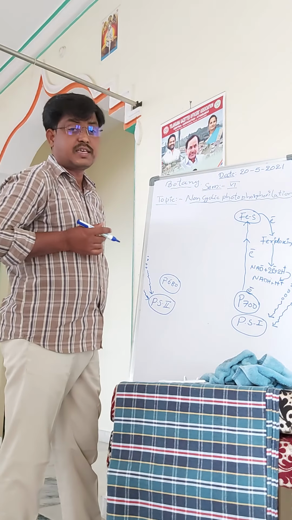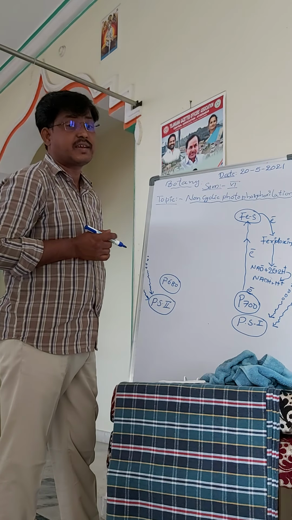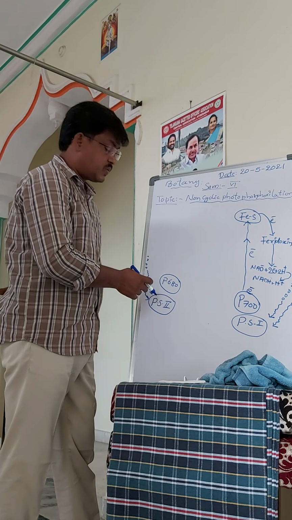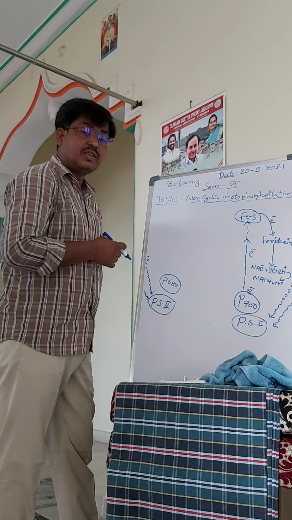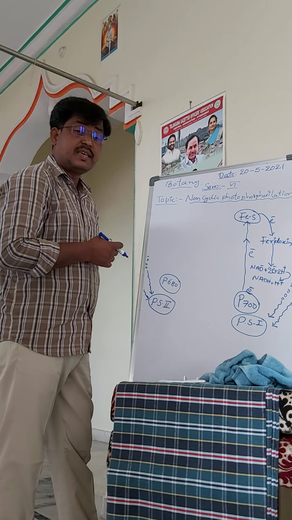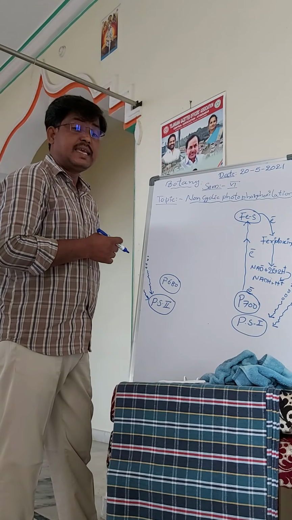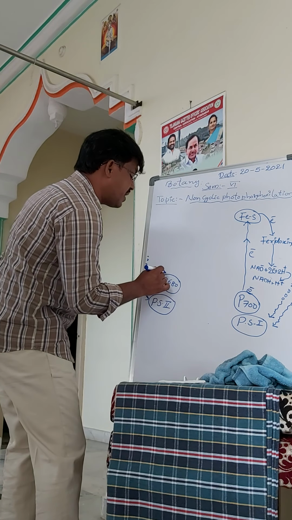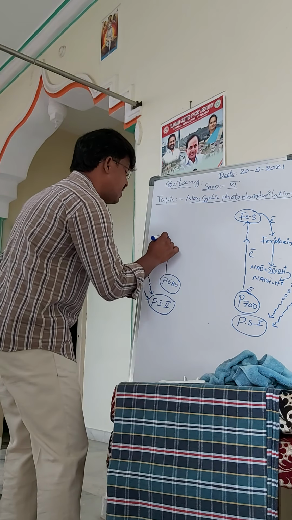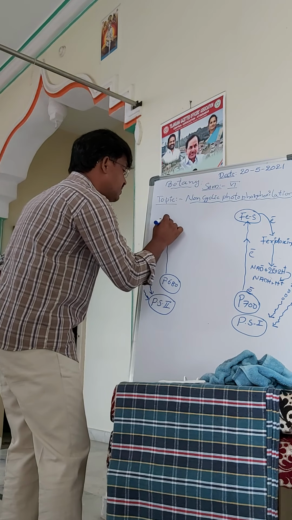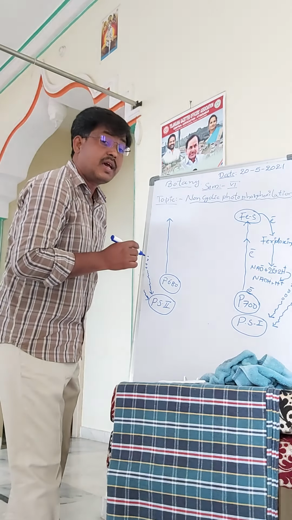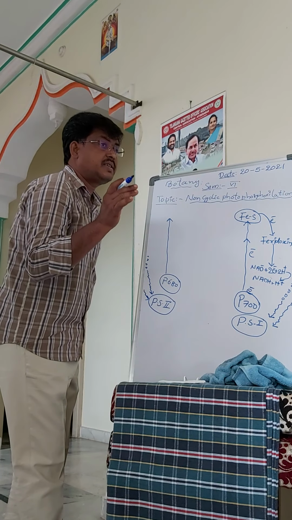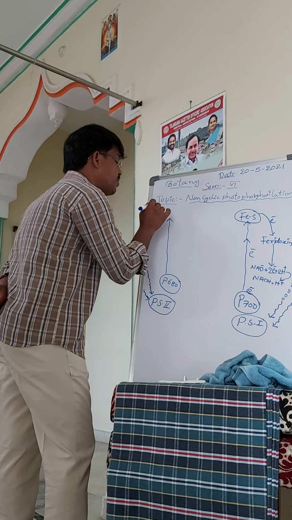The internal energy of the photon is called a quantum. So with that quantum, energy is transferred to the P680. Then immediately the P680 reaction center is excited and it releases one electron. Then the electron receiver is pheophytin.